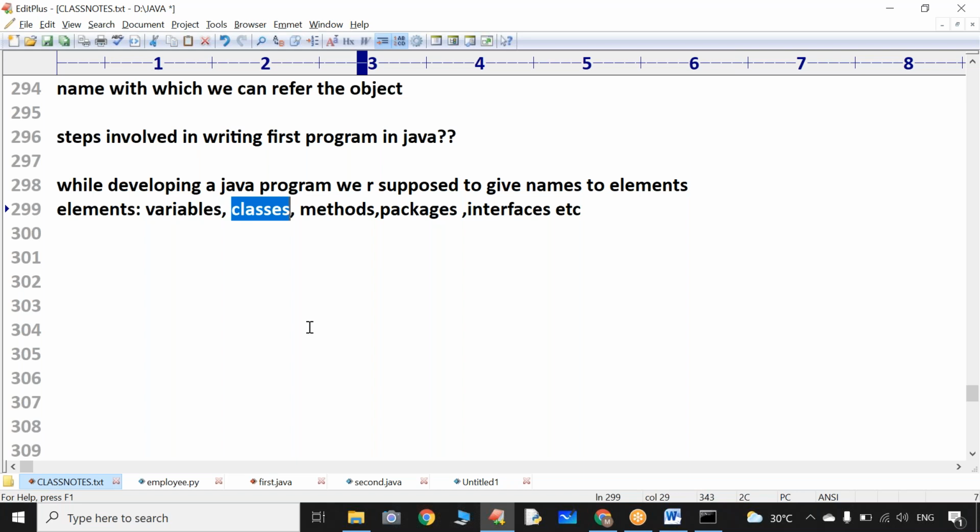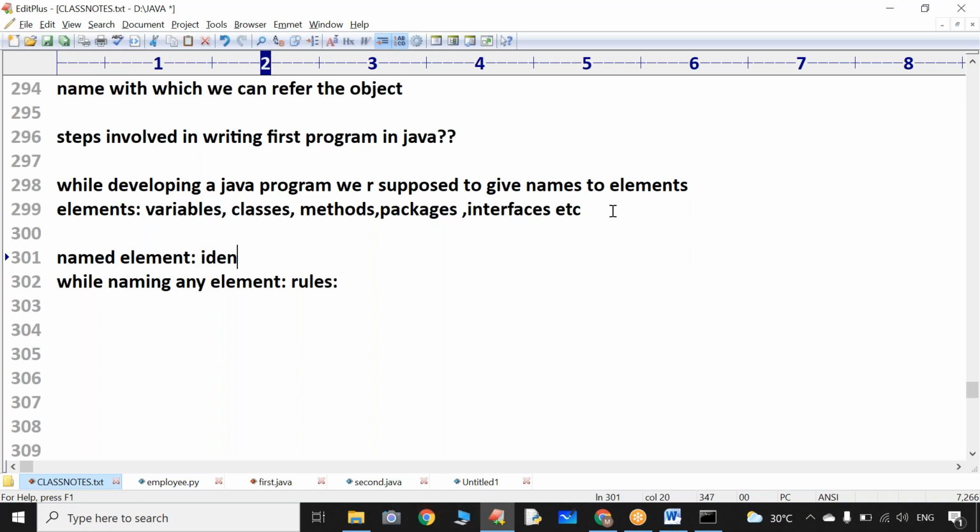While writing a Java program, for some elements we are supposed to give names. But remember, while naming any element, there are certain rules. In a program, a named element is nothing but an identifier. In this batch, suppose 50 members are there, if I want to call one person, I call him by his name only. So for identification purposes, we use names.